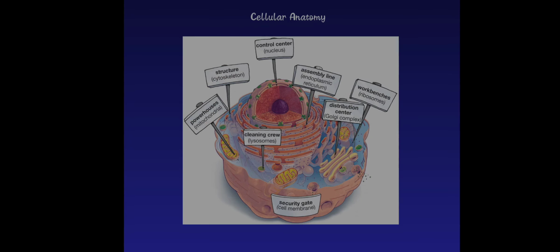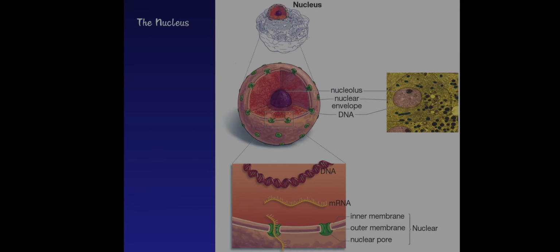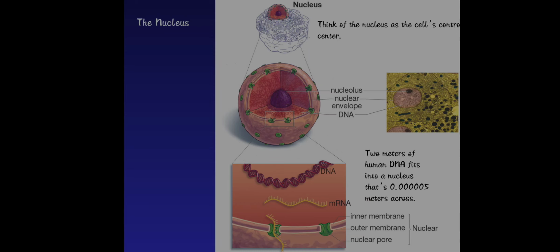Cell anatomy. In this lecture you can see the anatomy of a cell. The power of a cell is termed the mitochondria, the nucleus is the control center, and the structure is the cytoskeleton, and so on. We'll start by seeing what roles these parts play in making and moving protein. First is the nucleus. As I have said, the nucleus is the control center. Like a human being is controlled by the brain, a cell is controlled by the nucleus. Two meters of human DNA fit into a nucleus that is about 0.000005 meter across.